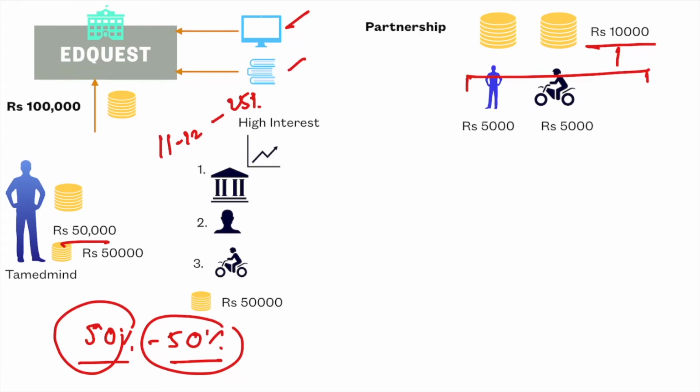So in this partnership, what is the advantage for me? When you gave me this 50,000 rupees, you agreed that you are giving me 50,000 rupees and you are not going to take it back in any near future or never.